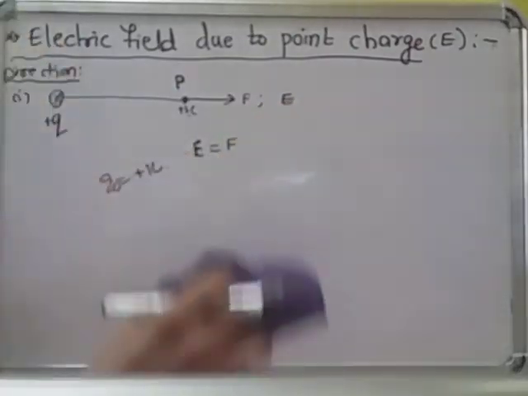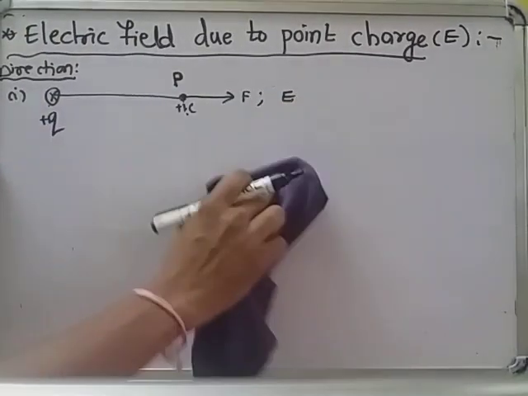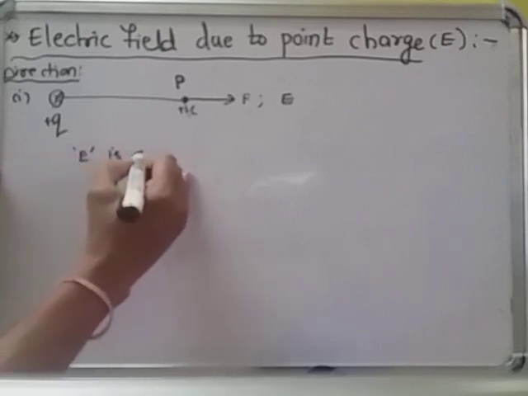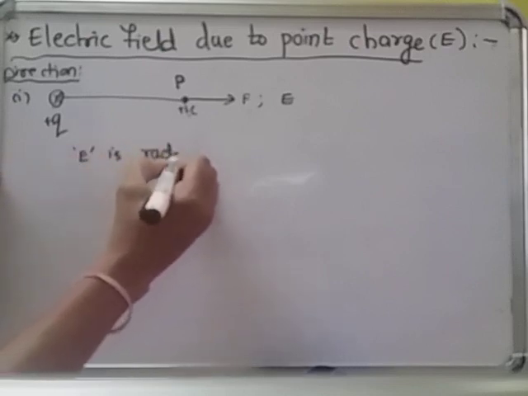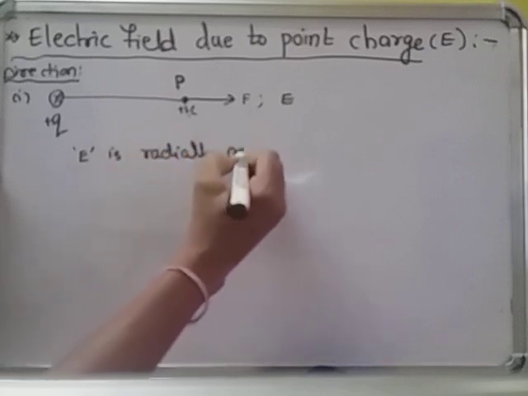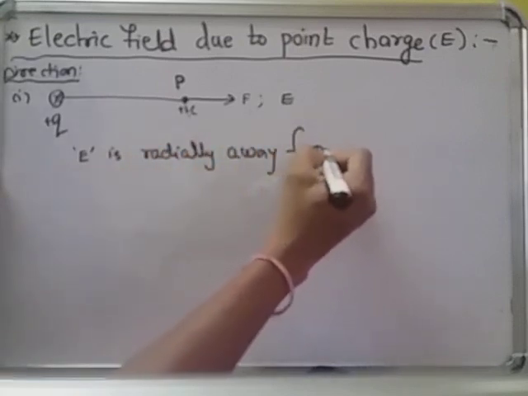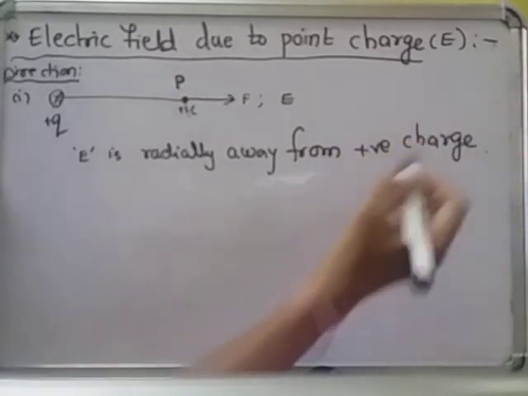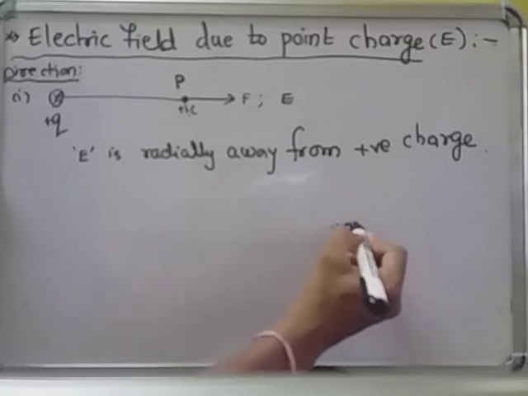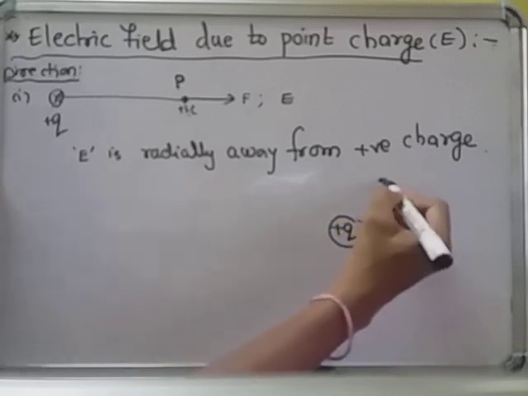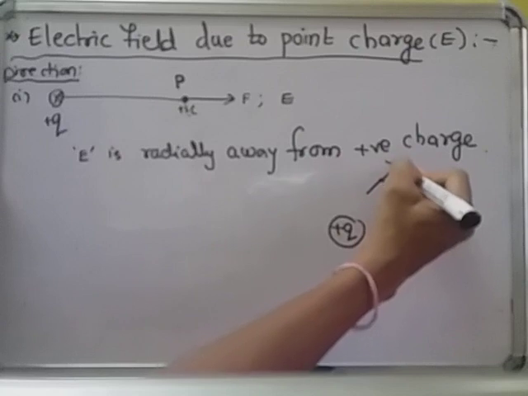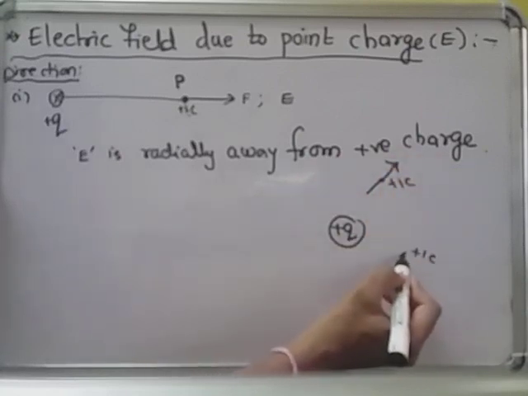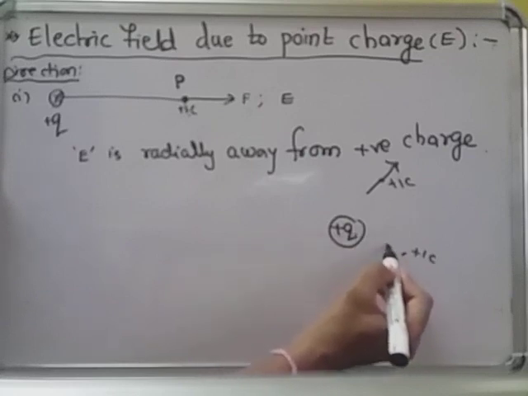That means now the electric field is radially away from the positive charge. Electric field is radially away from positive charge. This is the plus Q charge. If you take the plus 1 coulomb here, it will be pushed away. This plus Q repels the plus 1 coulomb, because like charges repel each other, it pushes away.